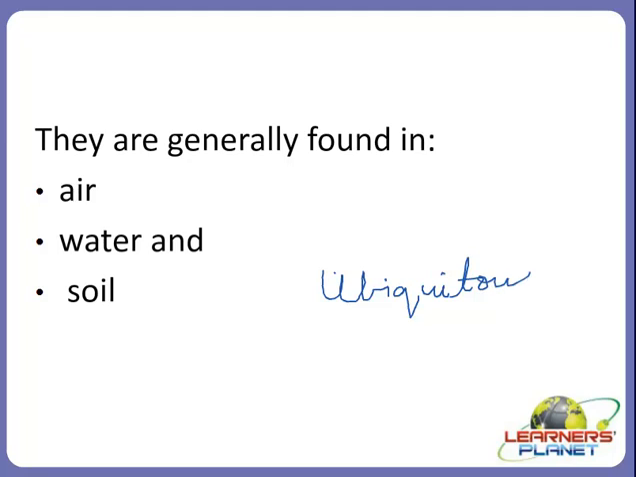The spelling is right here, that is ubiquitous. What do we mean by ubiquitous? Ubiquitous means occurrence or existence of organisms everywhere in our surrounding. So such a property is very important and specific for the microorganism.